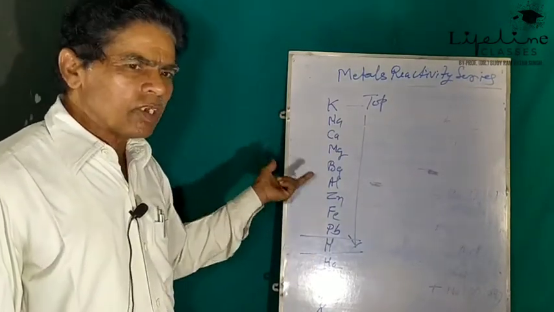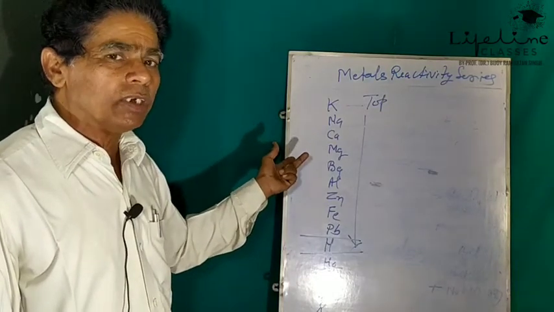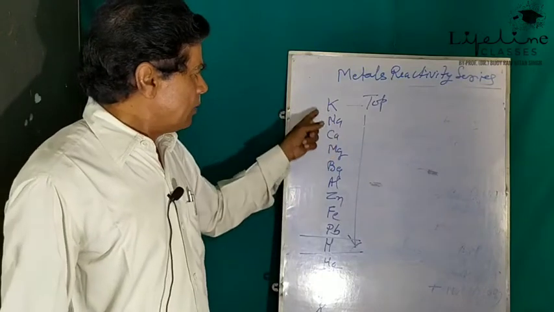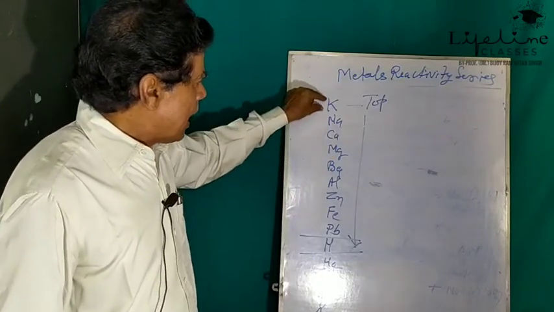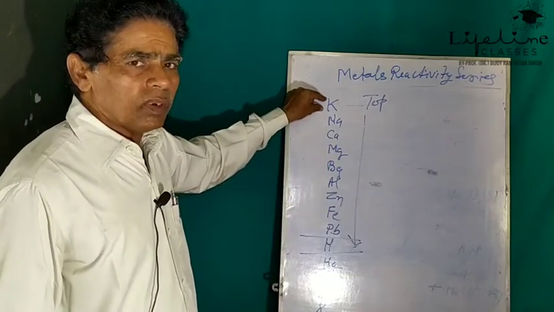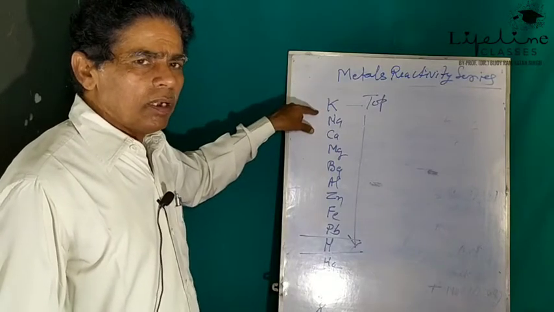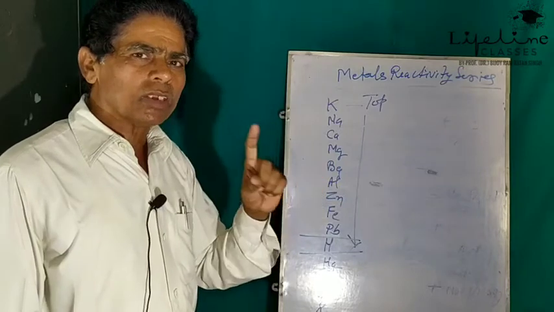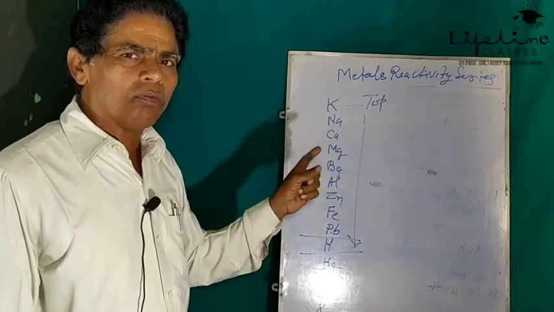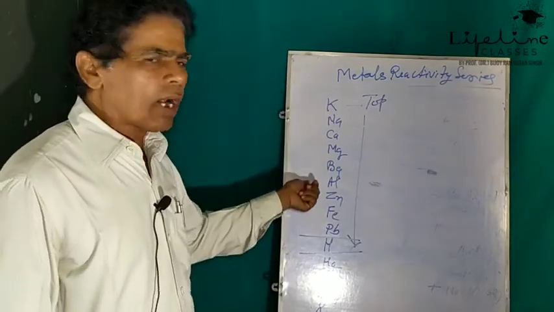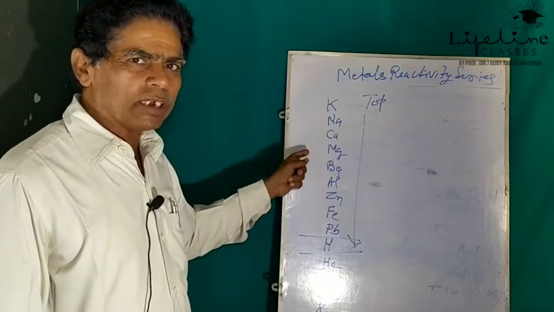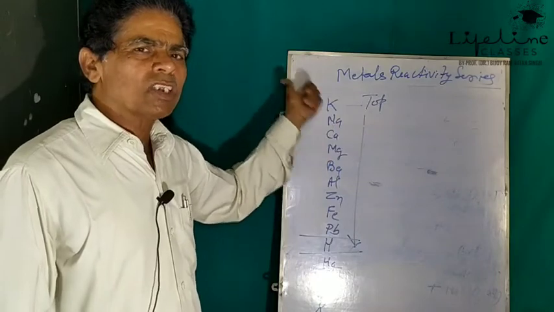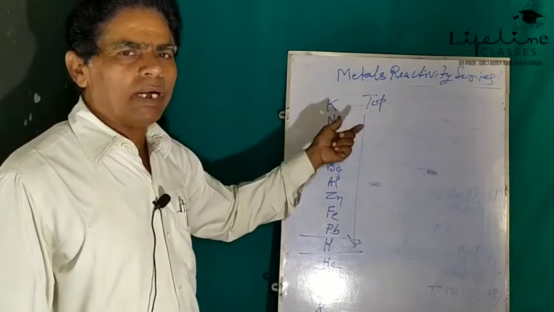What are the characteristic features of this reactivity series? The first one: when the upper metal is added to the aqueous salt solution of the lower element, meaning a less reactive metal, it gets displaced by the more reactive metal.